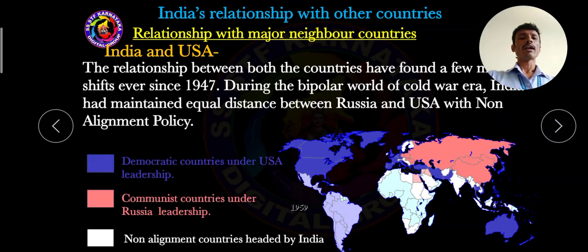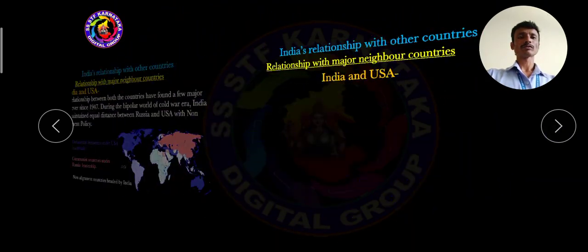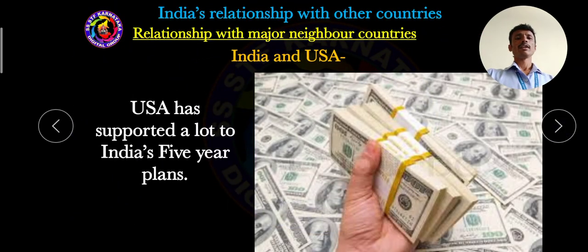See, both are democratic countries, communist countries, and non-aligned countries. Then, dear students, USA has supported a lot of India's 5-year plans. Here the 5-year plans play a major role in the development of the nation, to earn foreign exchange, for the growth of the people, for per capita income, and it's very useful for the GDP, gross domestic product, etc.